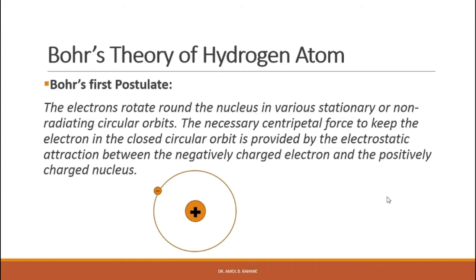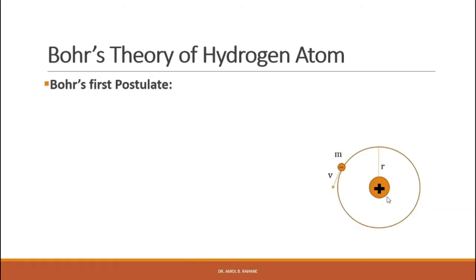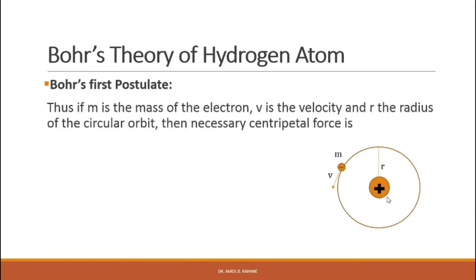The necessary centripetal force to keep the electron in the closed circular orbit is provided by the electrostatic attraction between the negatively charged electron and the positively charged nucleus. That means the electron revolves in circular orbits around the nucleus. Thus, if m is the mass of the electron, v is the velocity and r is the radius of the circular orbit, then the necessary centripetal force is given by Fc = mv²/r.